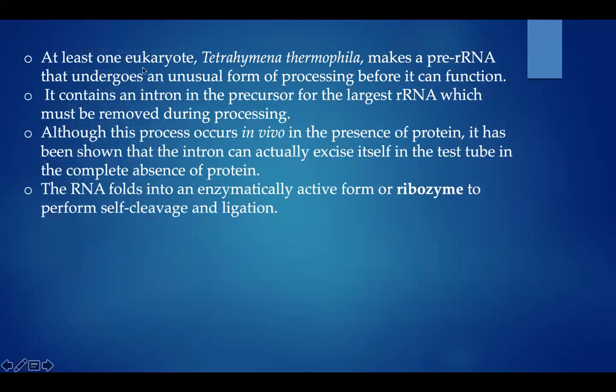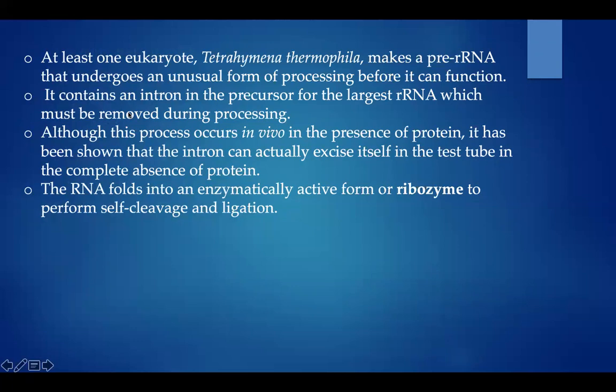At least one eukaryote, Tetrahymena thermophila, makes a pre-rRNA that undergoes an unusual form of processing before it can function. This Tetrahymena thermophila undergoes an unusual form of processing before it becomes a mature rRNA.